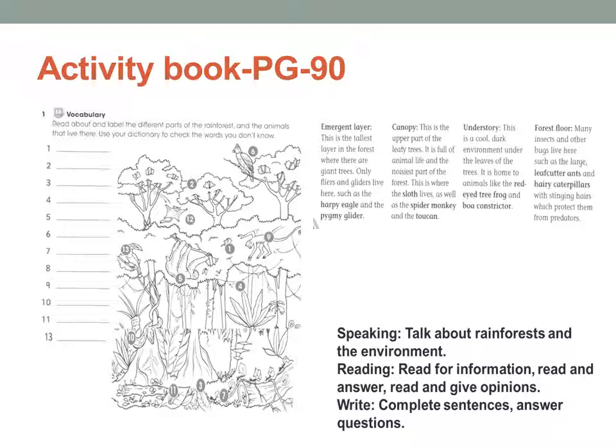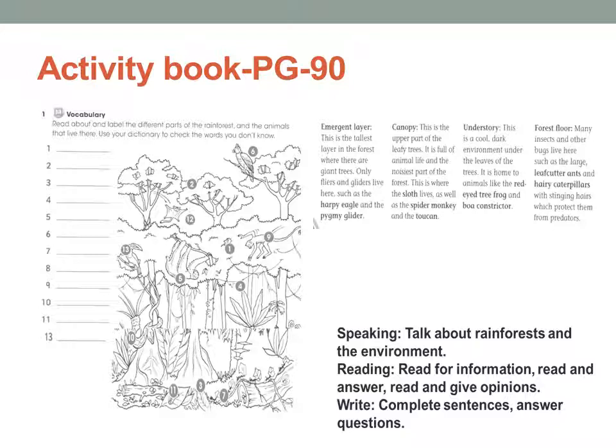So now we have canopy. This is the upper part of the leafy trees. It is full of animal life and the noisiest part of the forest. This is where the sloth lives, as well as the spider monkey and toucan. So you can see in the picture they have written number 1. It's a canopy. There you can see a spider monkey beside it. That is called canopy, number 1 is canopy.